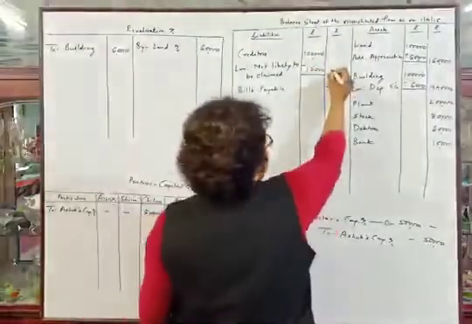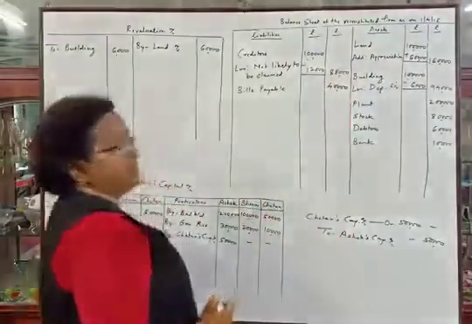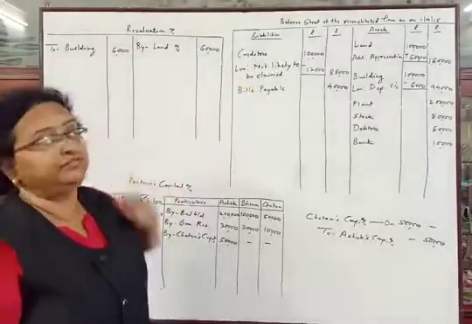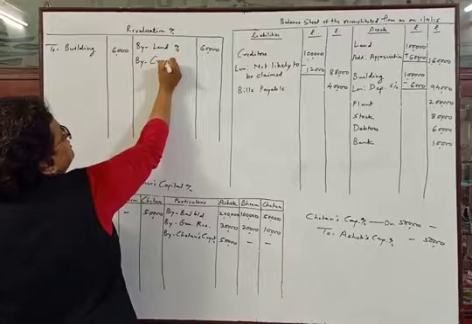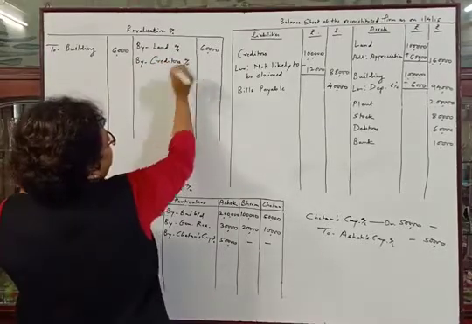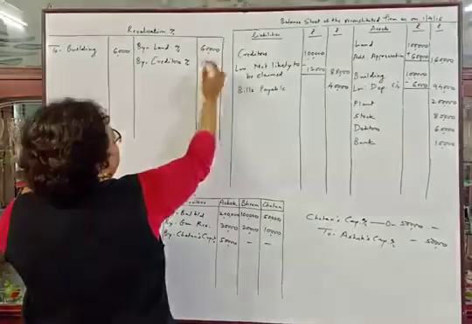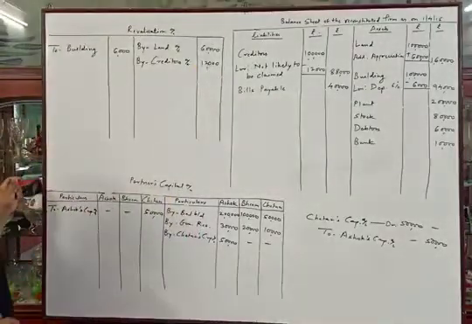So the answer will be 88,000. Reduction in our liability will be profit to the firm. So we will write down here by creditors rupees 12,000. All the adjustments have been done.